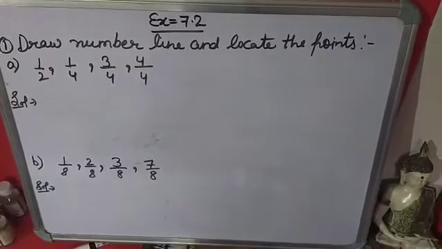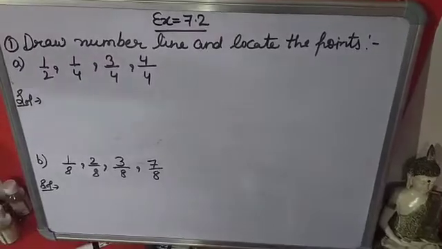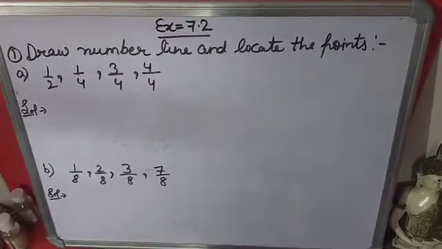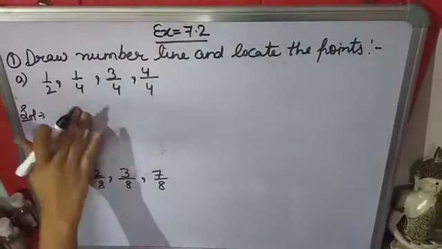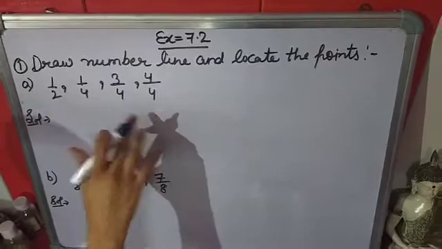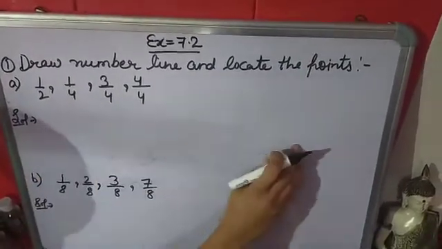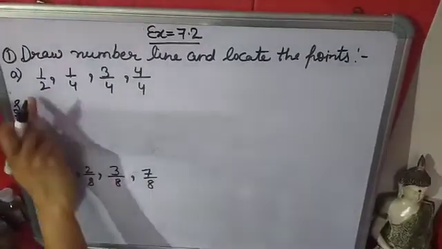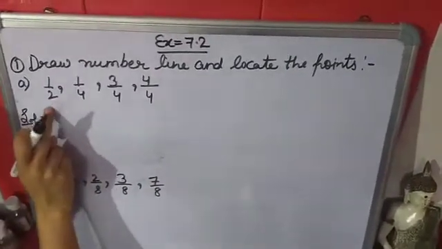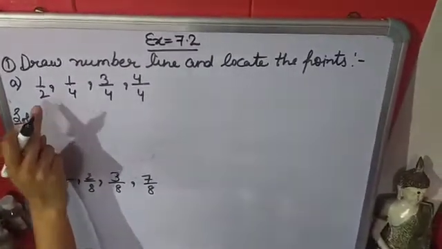Now we are starting exercise 7.2. First question, draw number line and locate the points on the number line. There are fractions 1/2, 1/4, 3/4 and 4/4. When you have to represent the fraction number on the number line, remember one thing, make denominator same. 4, 4, 4, 2. So you have to change 2 into 4.